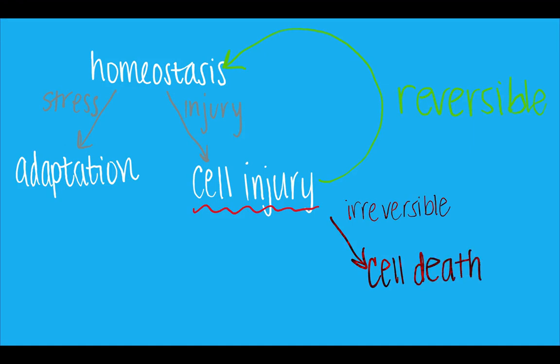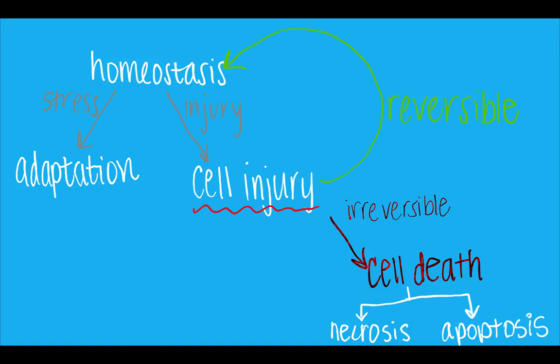So there's 2 main ways that a cell can undergo cell death. You have necrosis and you have apoptosis. So we're going to go over those individually as well. And we'll go over the different features of reversible cell injury versus irreversible cell injury and how to tell the difference. But then there's this one other way that a cell can die.